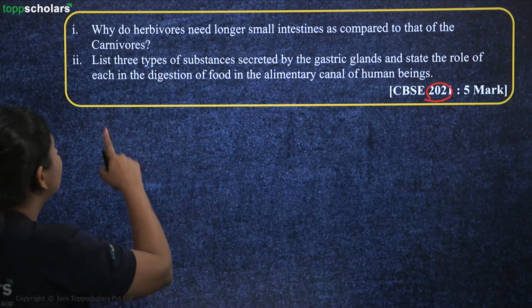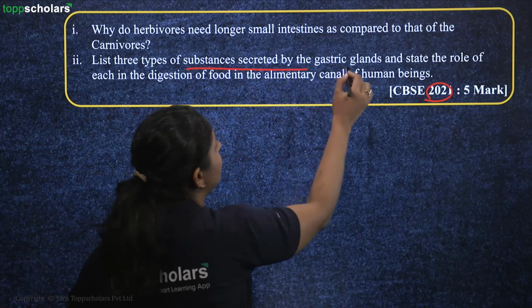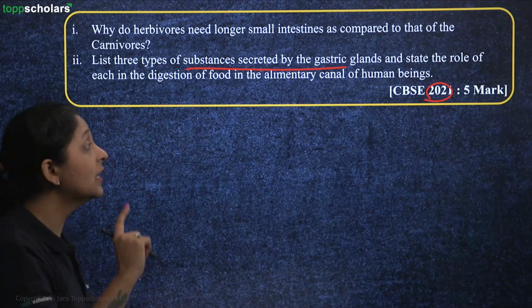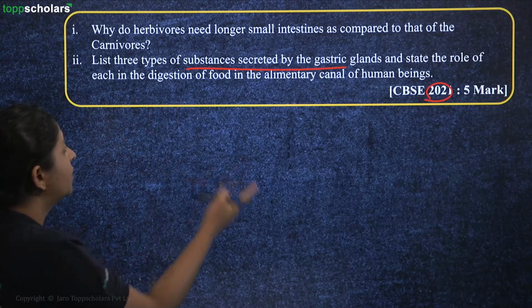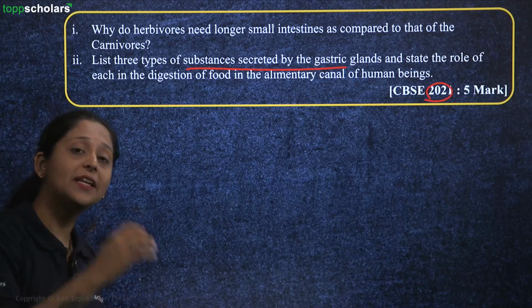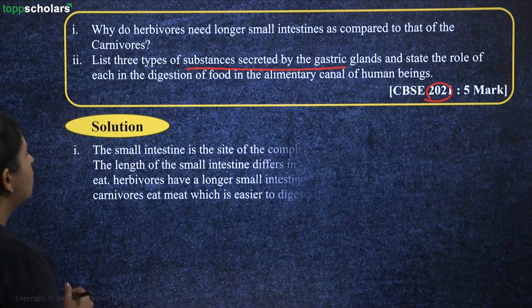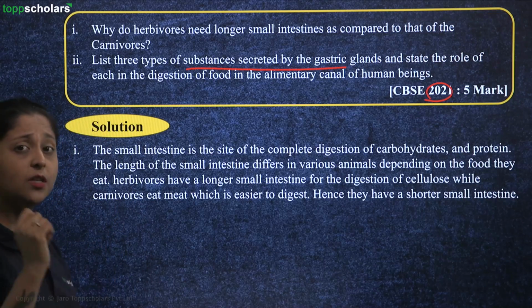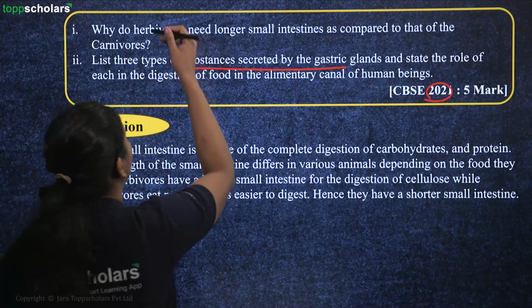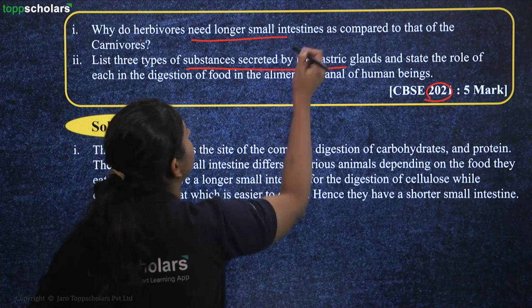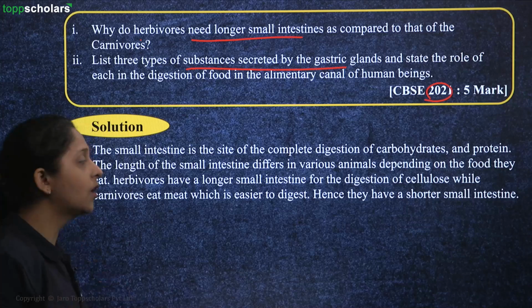Also, you have to list 3 types of substances which are secreted by the gastric glands. State the role of each into the digestion of food and into the alimentary canal of human beings. So for the solution here for the first question, what is the question here? They are asking why herbivores are needing longer small intestine compared to the carnivores.